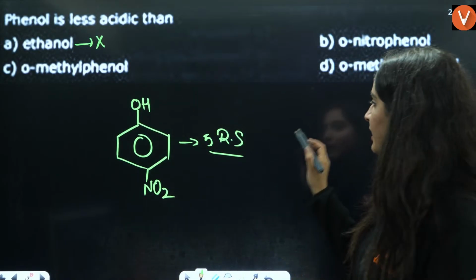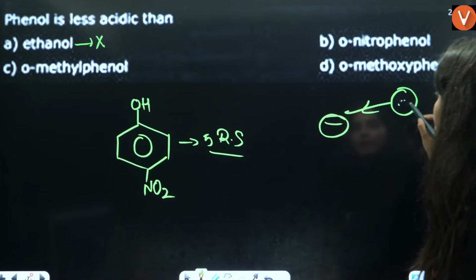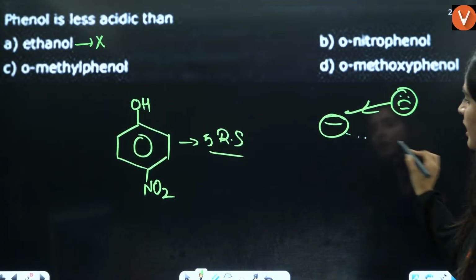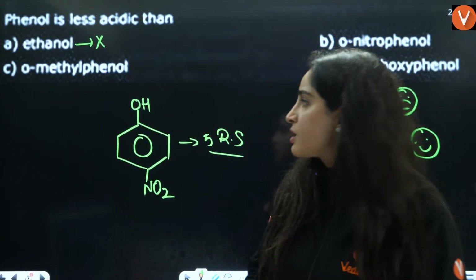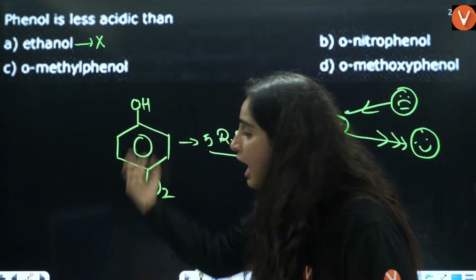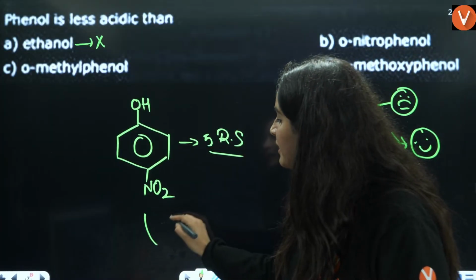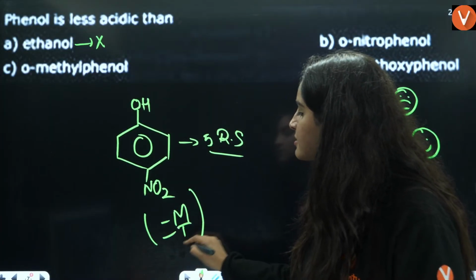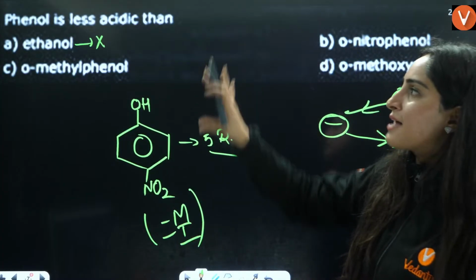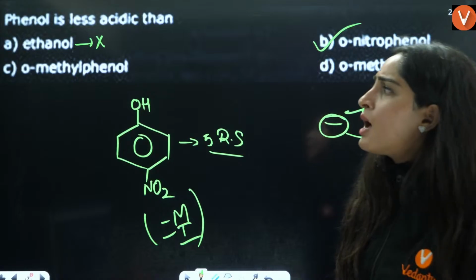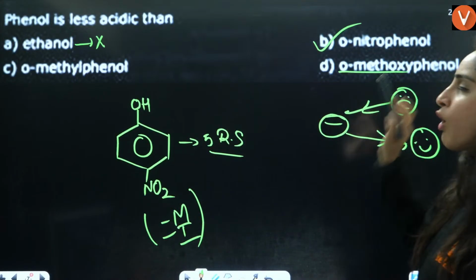Now, we know that when you're talking about a carbanion, if you donate the electron, it is unstable. If you take away the electron, it is stable because you're taking out the stress. So here we are taking out the electrons with the minus M effect, minus I effect. So definitely it is going to be more acidic as compared to phenol. So answer is B. Ma'am, what about orthomethylphenol, orthomethoxyphenol?